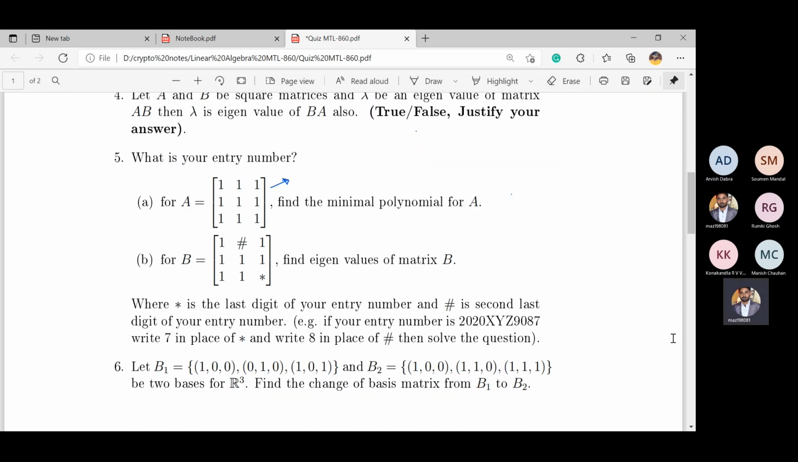And this one is a similar one. This one may be a little bit more lengthy, I think, because you have to find the roots. So if the characteristic polynomial becomes easy, then you can find it easily. Otherwise, it will be difficult.